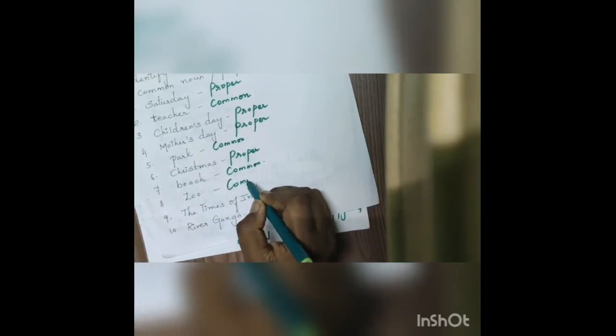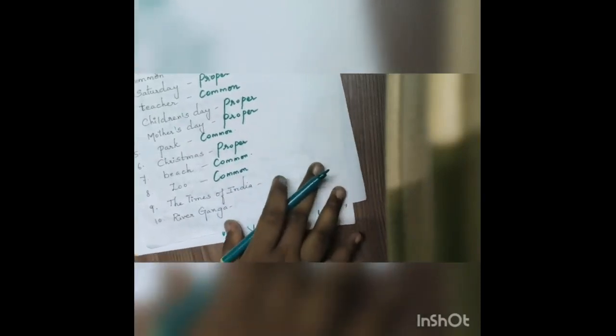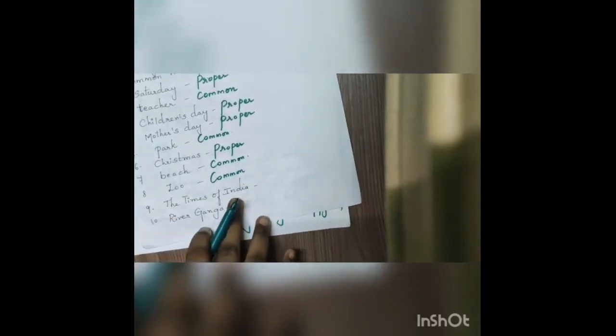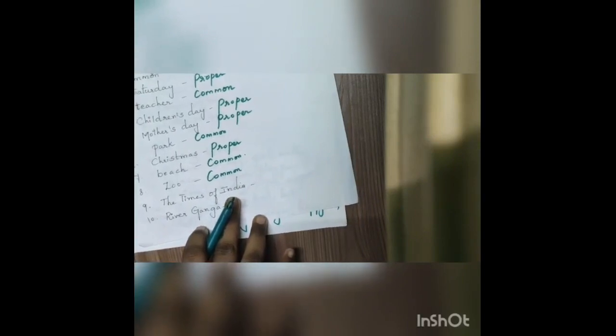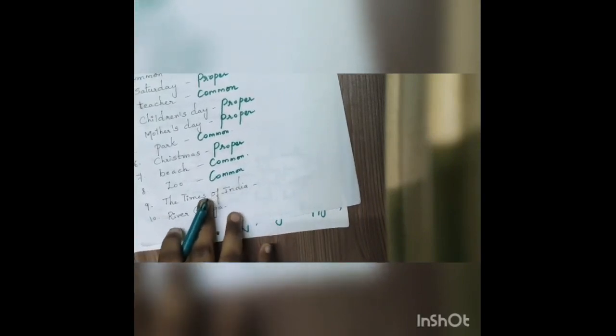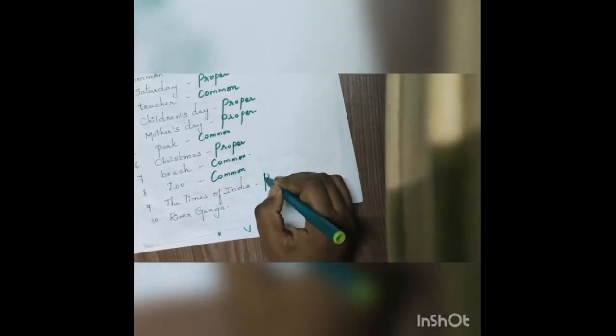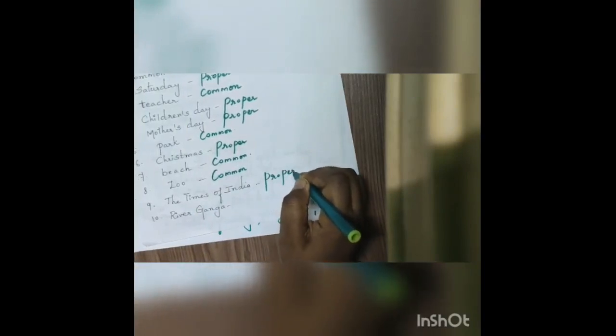The Times of India. We know that the Times of India is a famous newspaper name. So this is a proper noun. And the last one is River Ganga. Everyone knows River Ganga.